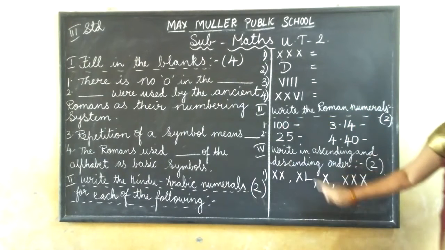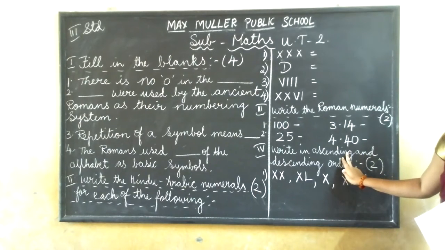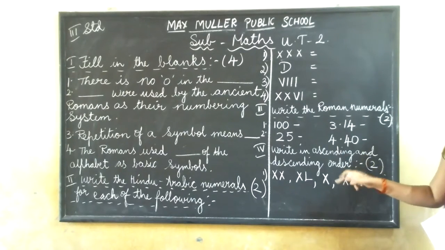In both ways, you have to do ascending and descending order. Ascending means smaller to bigger you have to arrange. Descending order, bigger to smaller.